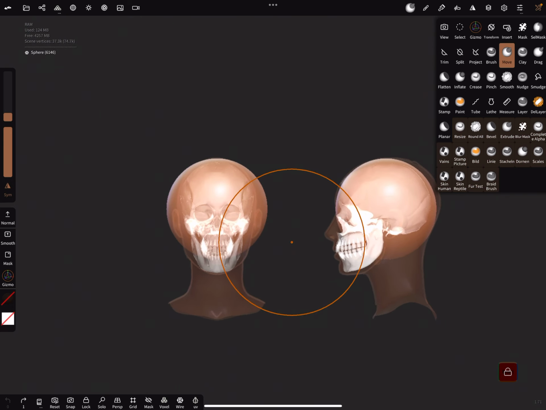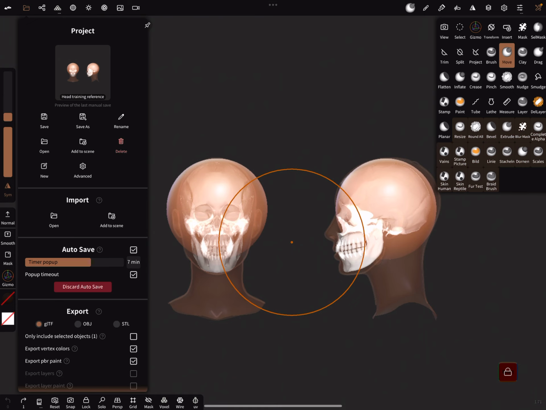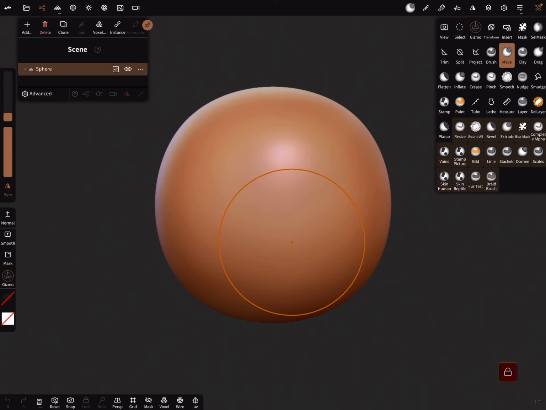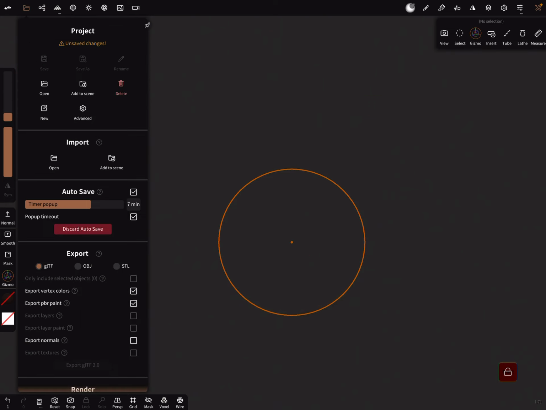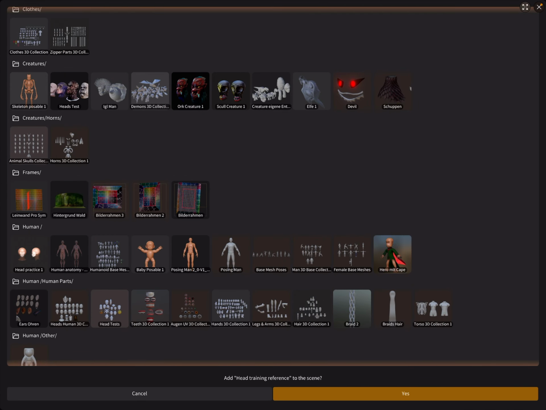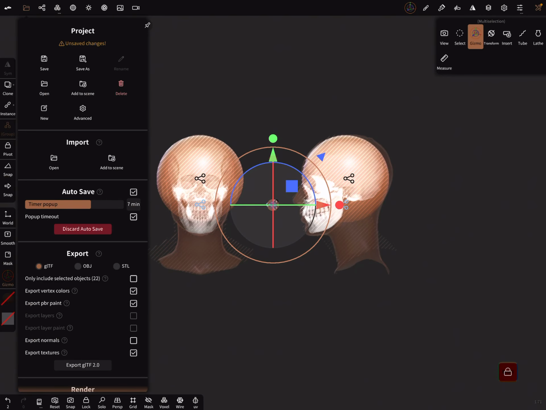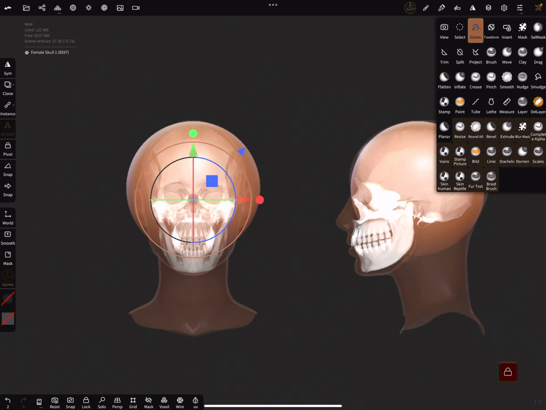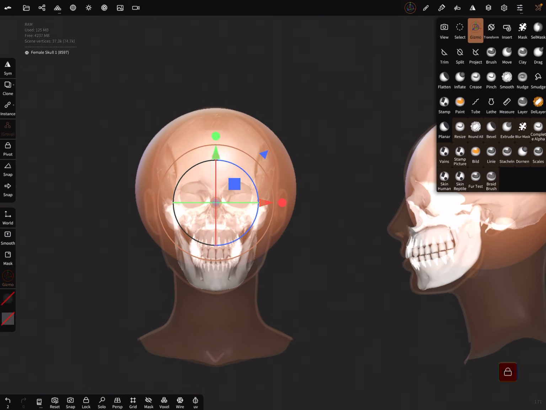But let's start. The best is you start with a new scene and delete the sphere, and then use the add to scene option because you don't want to destroy this practice mesh, and then add the head practice mesh to your scene. And what can you do with it?